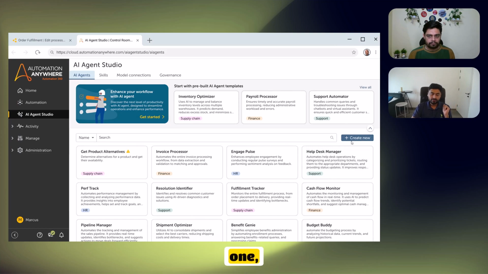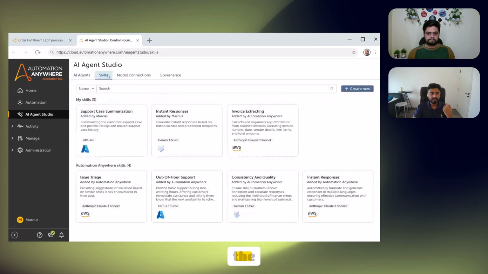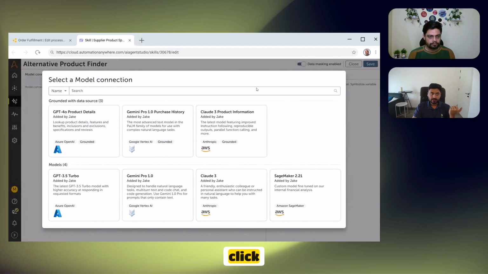If I have to create a new one, the first thing I need to do is create a skill. Now, just like how you and me, we have a set of skills that allow us to do our work. Here, before I create an AI agent, I need to create a skill for the agent. So let's go into skills. In skills, you see different skills are already available, but I want to create a new skill for my agent. So I click on create new.